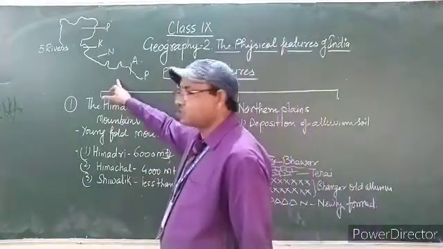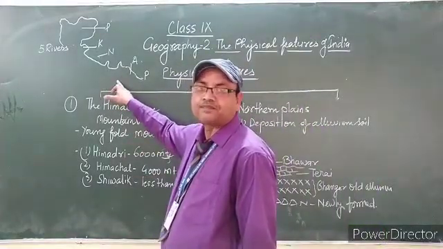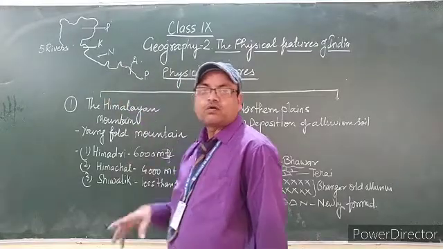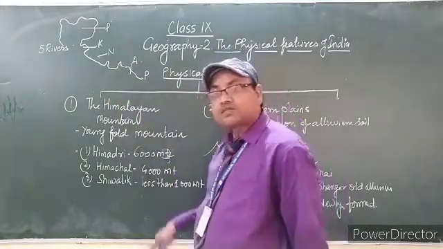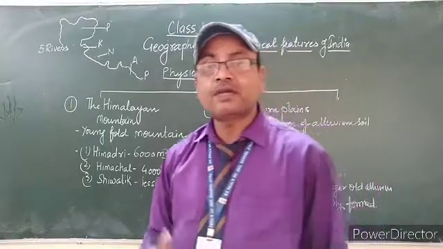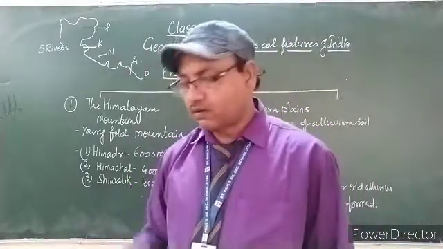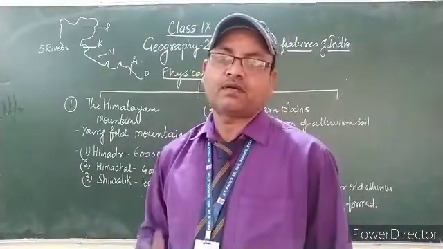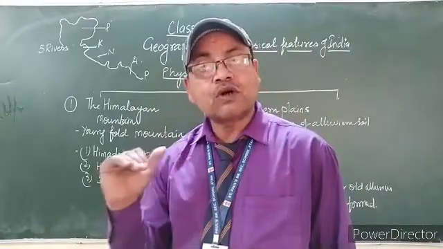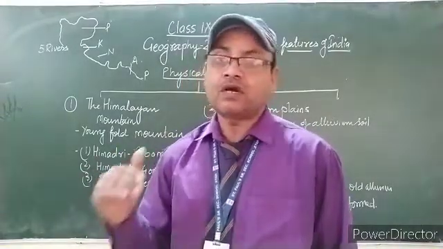The last range of Himalaya after Himachal is called Shivalik range. It has a height of approximately 1,000 meter from the sea level. These are the three divisions of Himalaya according to its height.